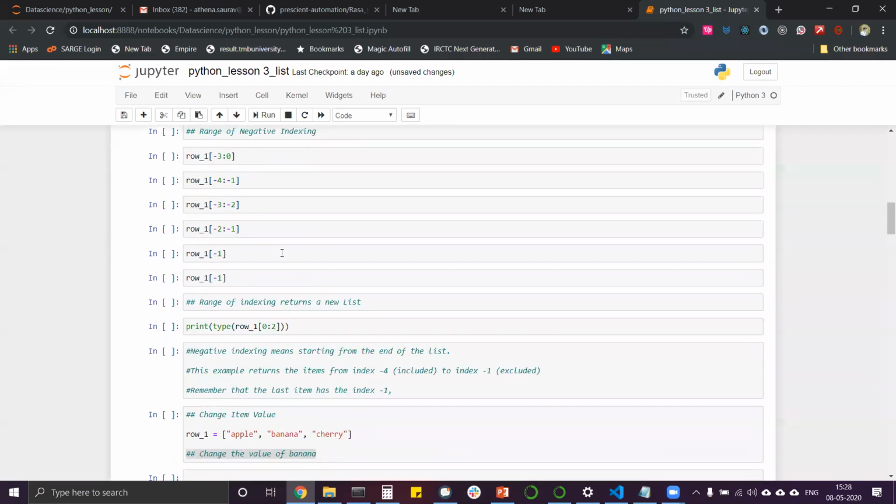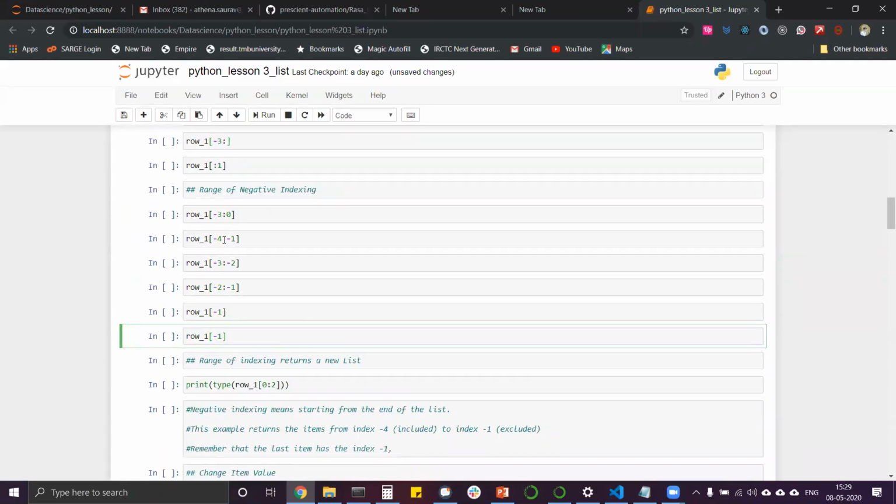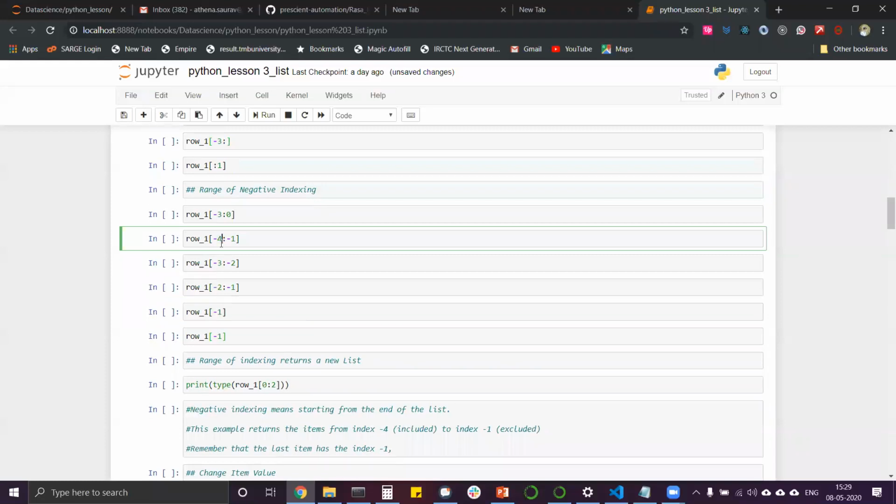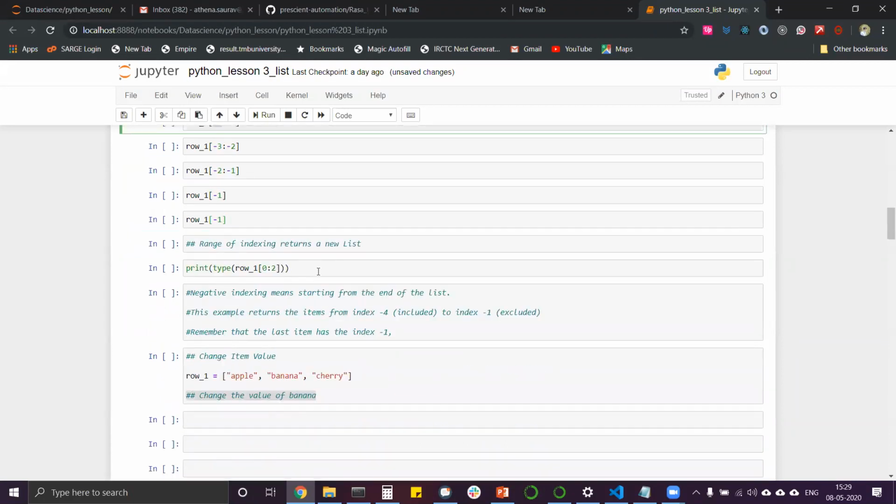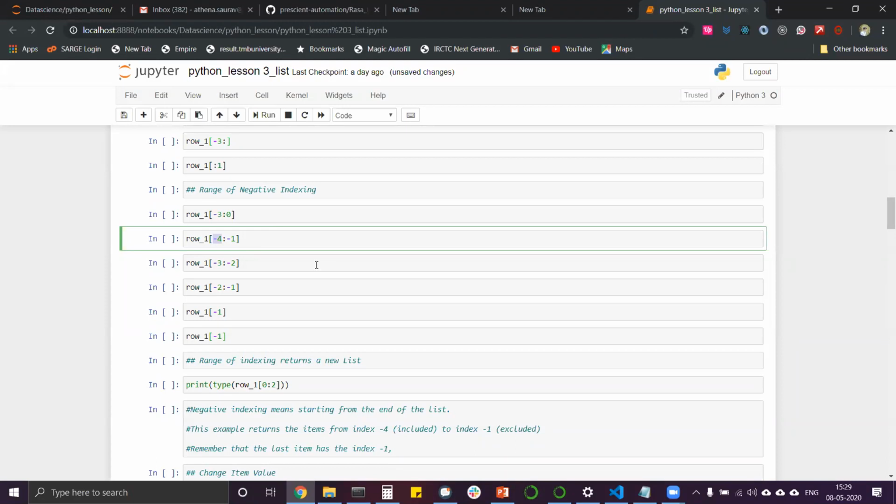Now we have understood this range of indexing. We have understood what -1 will print, what -2 -1 will print, what -3 -2 will print, and -4 -1. Since -3 is the maximum range, but if we put -4, -5, -6, -1000 also, it will print out the entire array, because it will stop after the third, and it doesn't matter what is written after that. It will print out the first 3 or 4 or however many are there in your list.